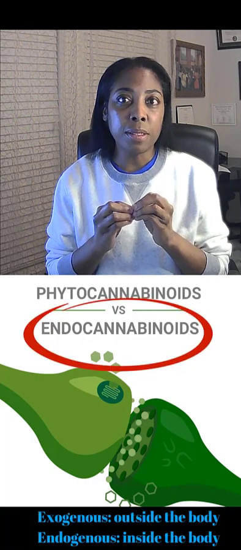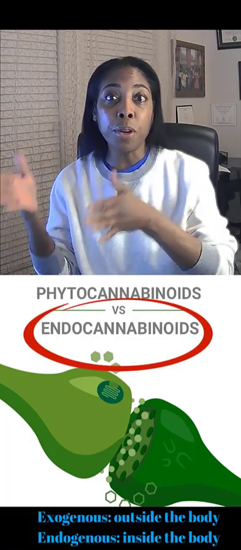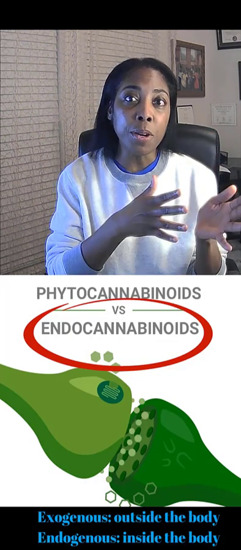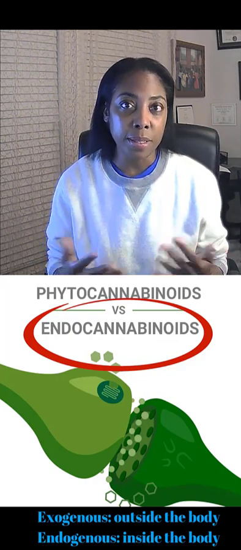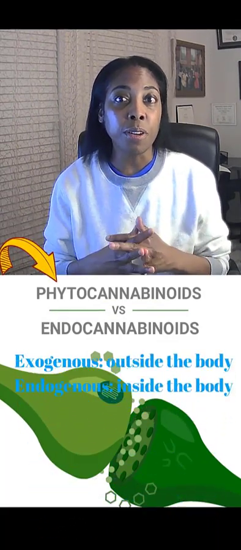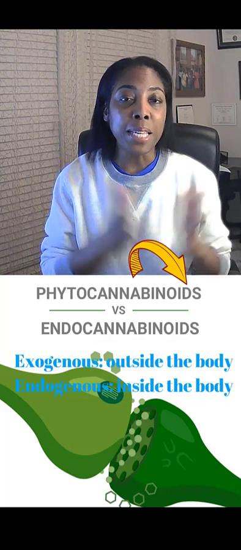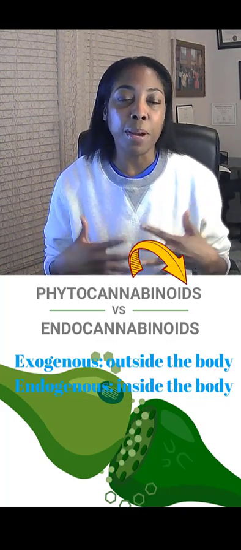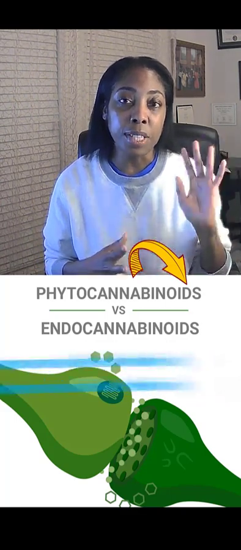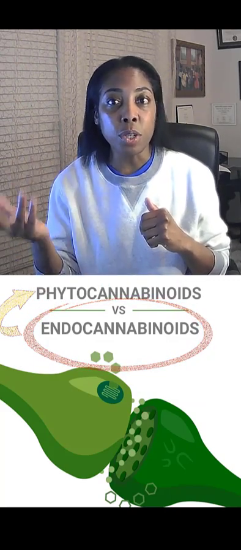Endo means from within, coming from within the body. So endocannabinoid means a cannabinoid that is made naturally in our bodies. Exo means outside. So exogenous or phytocannabinoid, which means comes from a plant, means that it's not endo. It doesn't come from within our body. It's not made by our body. So there's endocannabinoids, and then there's exogenous or phytocannabinoids.